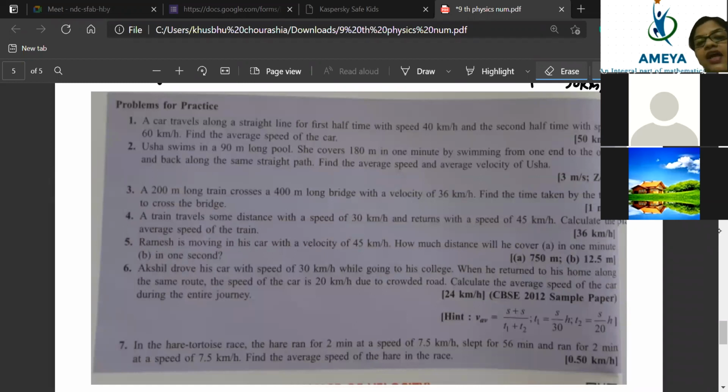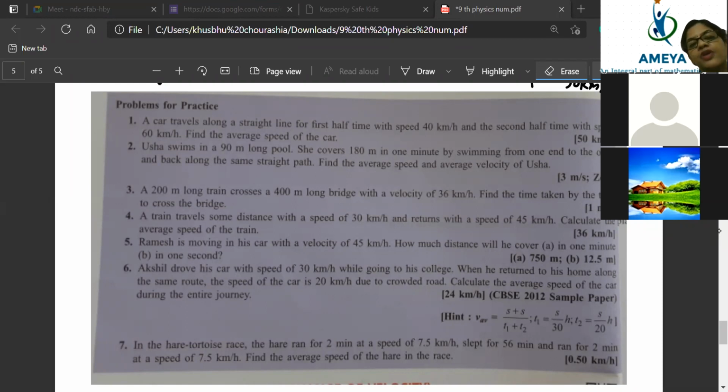Look here, a car travels in a straight line for the first half time with a speed of 40 kilometer per hour and the second half time with a speed of 60 kilometer per hour. What is the average speed of the car? First is 40, second is 60. So 40 plus 60 divided by 2.